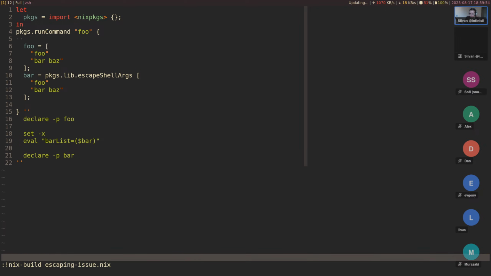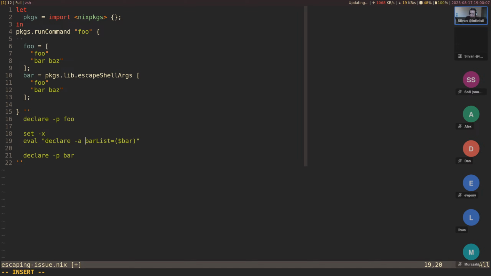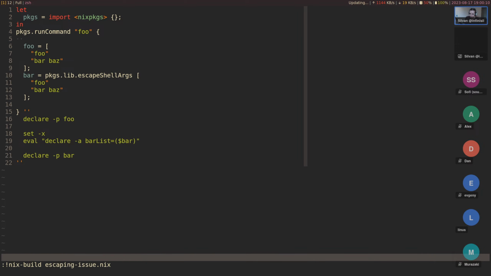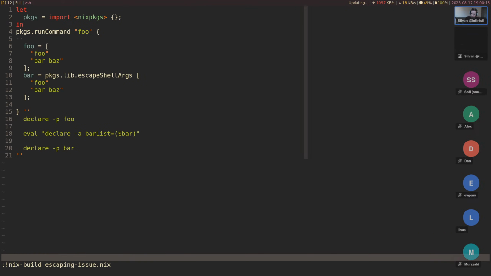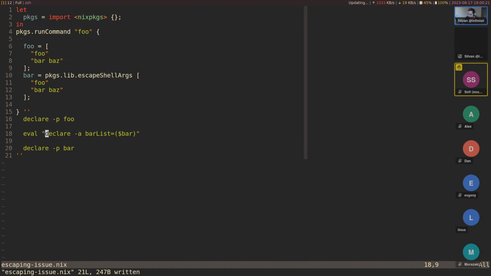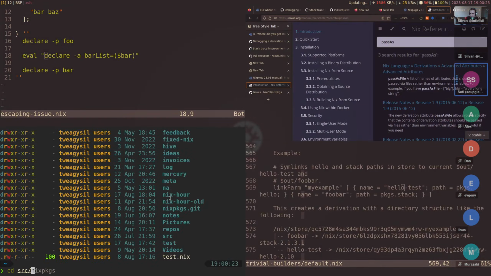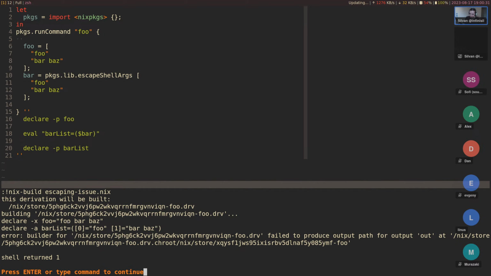Something like this should work. I've used this before. It might be declare -a bar. No, that doesn't work. You named the variable bar list, not bar. Oh, thank you. That's probably it.